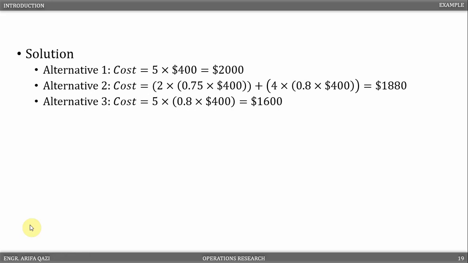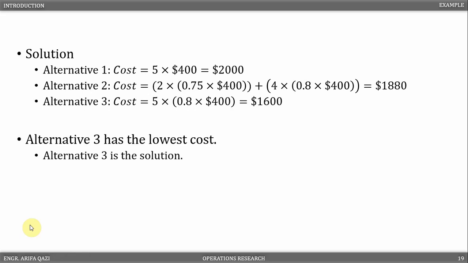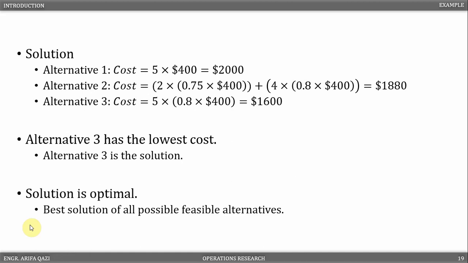From these total costs, we can identify that the best alternative, which costs the minimum amount of money, is alternative 3. And it is the best solution among all the alternatives, hence it is the optimal solution. To validate this model, we might try to find other alternatives and determine if they give us a better solution. Finally, the implementation involves telling the business person the combination of the tickets to purchase.